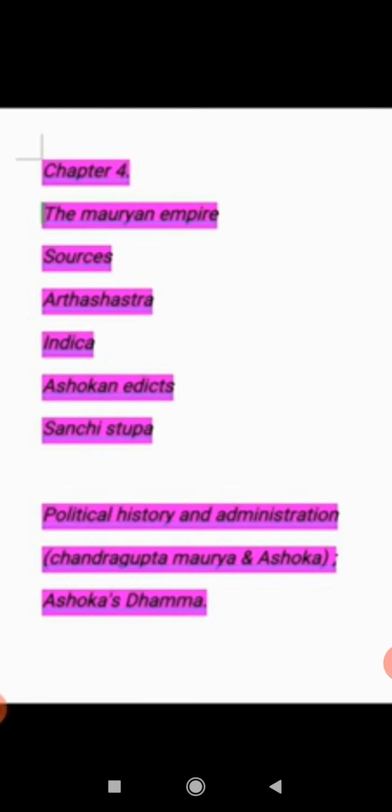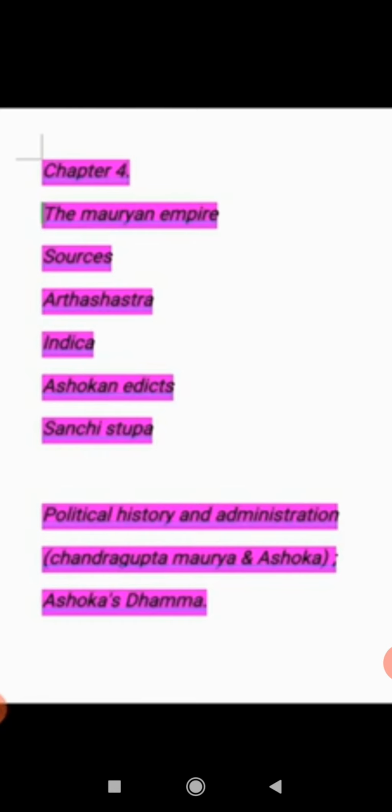From the revenue collected, the state provided various facilities like roads, irrigation, hospitals, and met other expenses of the state. Whatever activities were carried out, taxes from them were used to run the administration of the kingdom. Sixthly, the spy system was handled by Chandragupta Maurya.